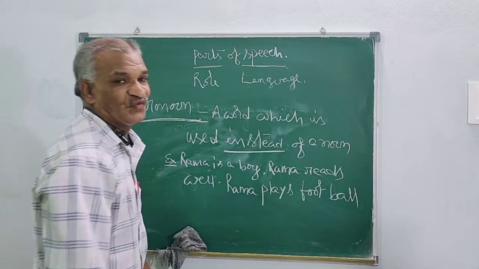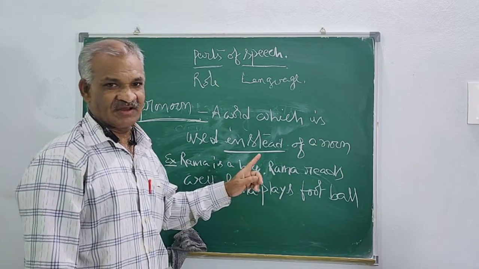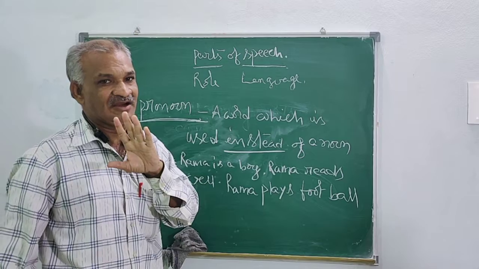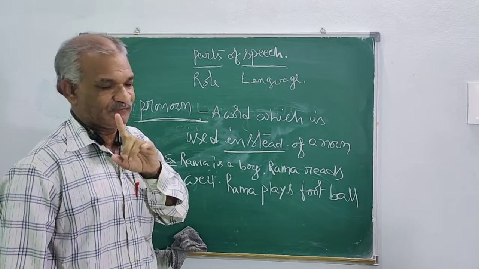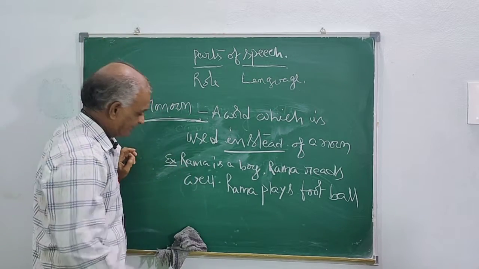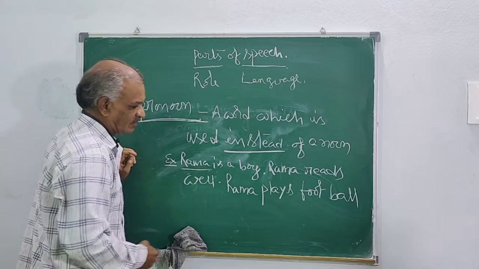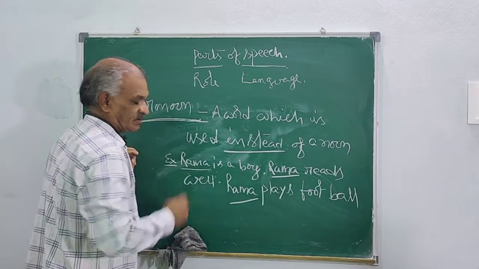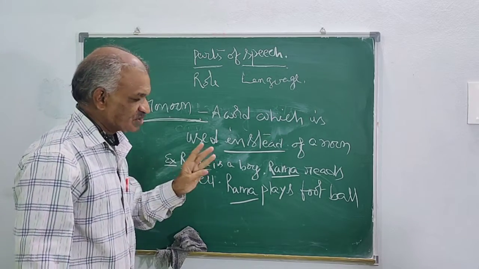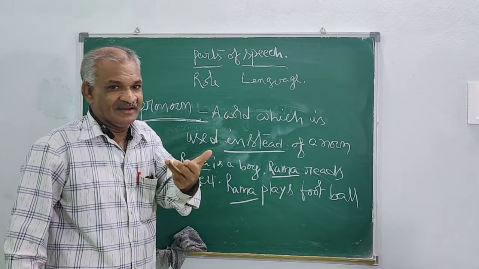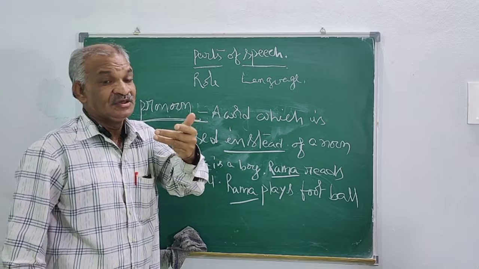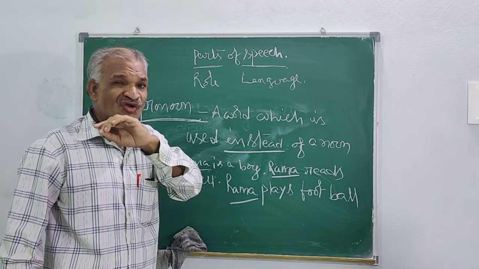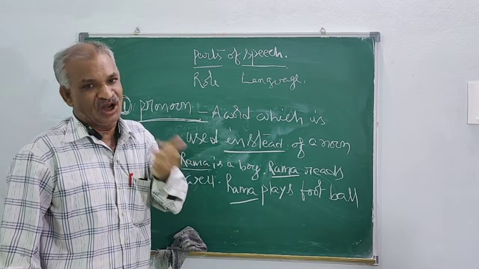Rama plays football. So this is one paragraph. A group of sentences is called a paragraph. Okay, fine. Now you see Rama. Here we repeated one noun. So a pronoun helps you not to repeat the noun.